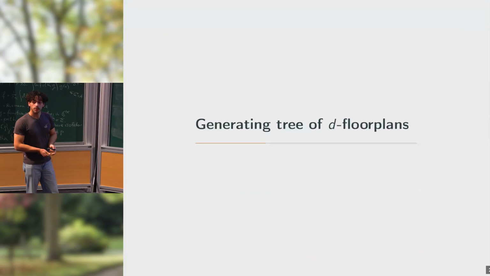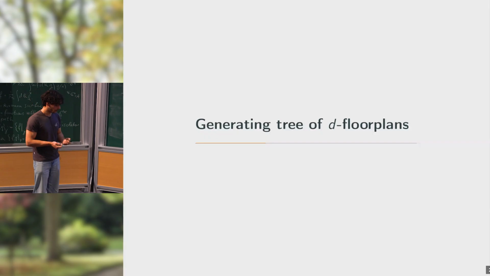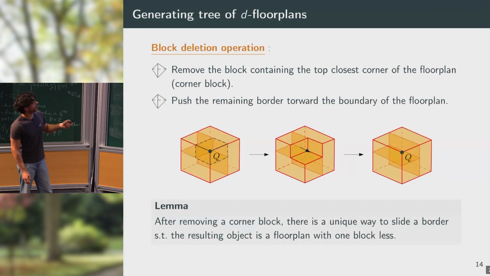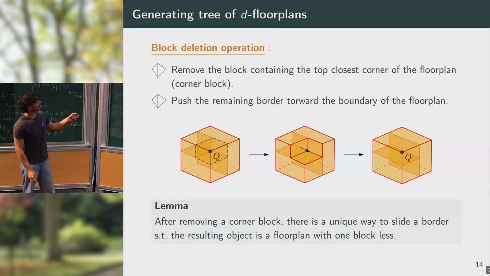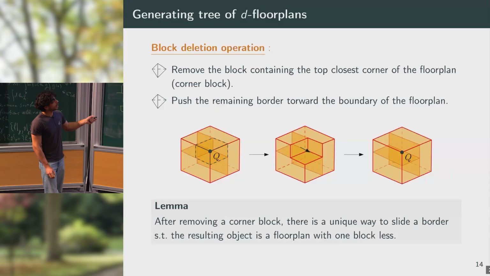Okay, so now that we've introduced our objects, how can we generate them up to some size, so up to some number of blocks? To do so, we use an operation which we call the block deletion, which consists of starting from a floor plan of size n, and going to a floor plan of size n-1. So to do so, we choose a corner of the floor plan. We forget the block that contains it.